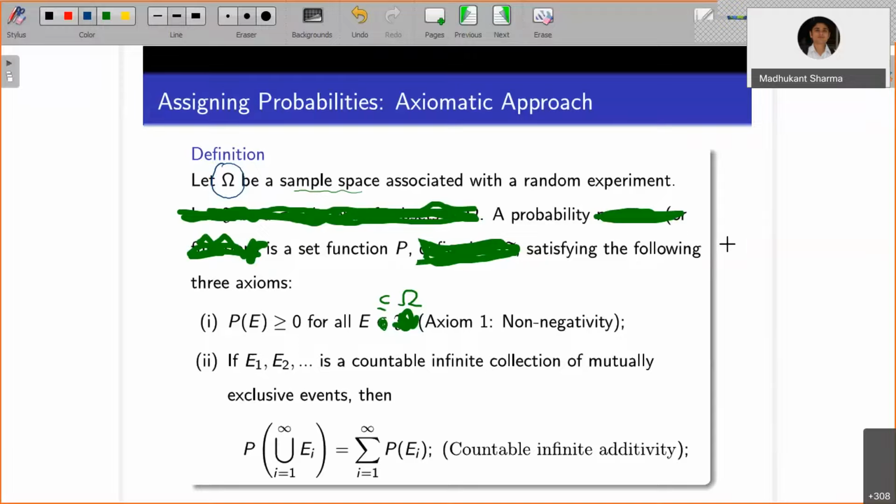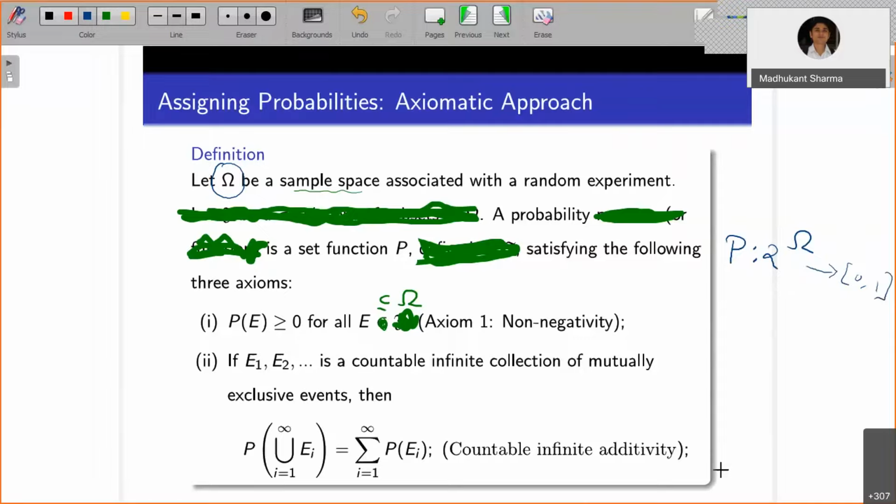It is said to be a set function because it is defined P from 2 to the power omega. If you are familiar with this notation, 2 to the power omega is nothing but the power set of omega, another notation for the set of all possible subsets of omega, and it defines a map from 2 to the power omega to the closed interval 0 to 1.